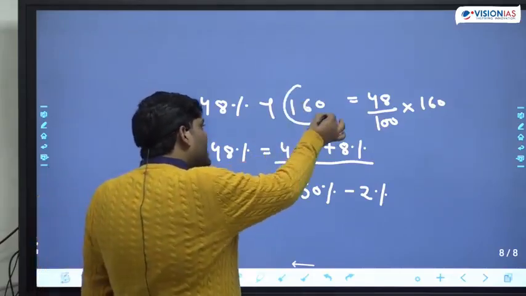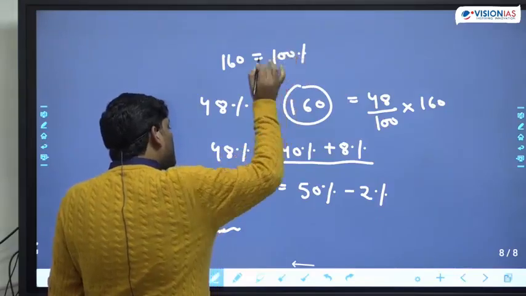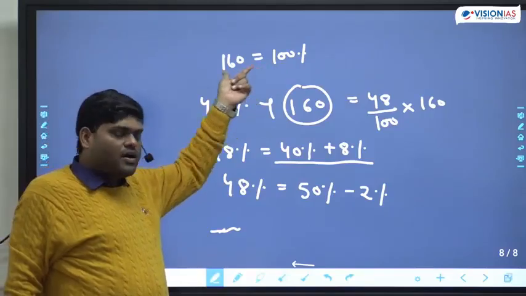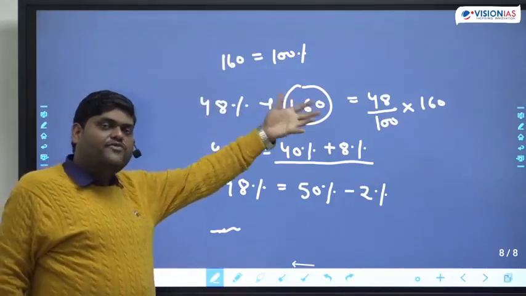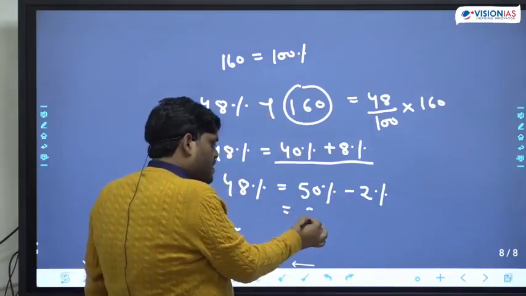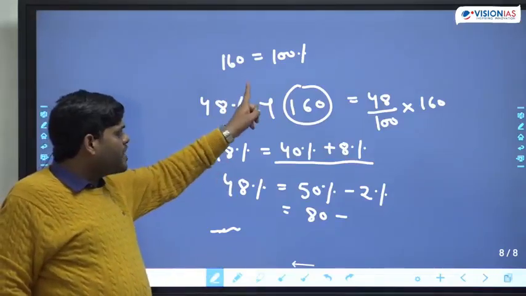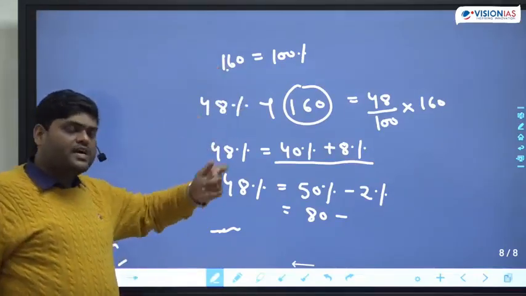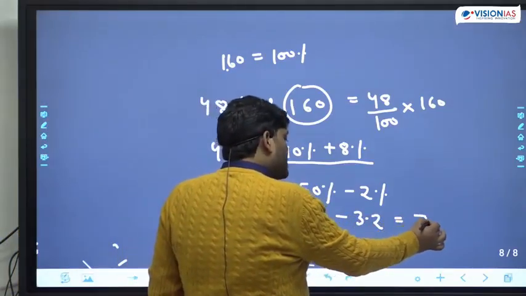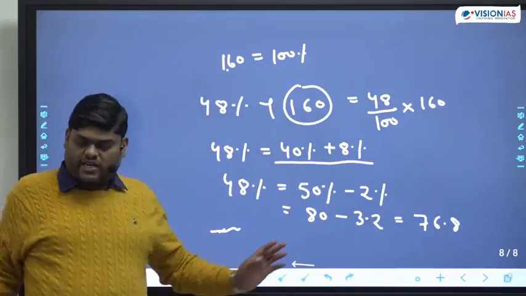Simply we know that this 160 is equal to 100%. So what is 50% of this number? Half of this, or not? If this is 100%, half of this becomes what? Half of this becomes 80. What is 1% of this number? 1.6 becomes 1%, 2% becomes 3.2. So the answer becomes 76.8. Check the calculation part and all.